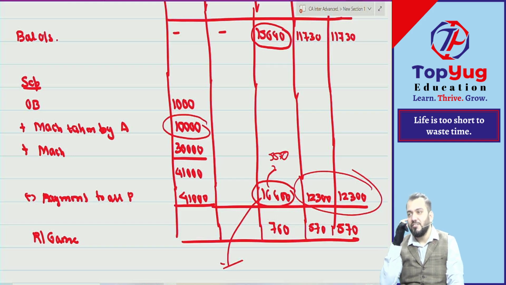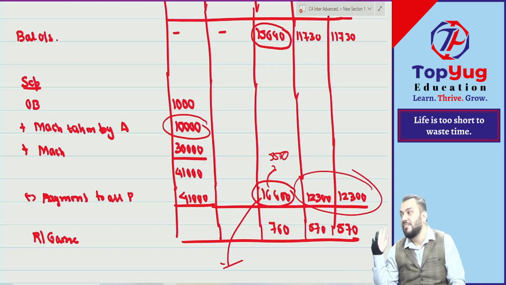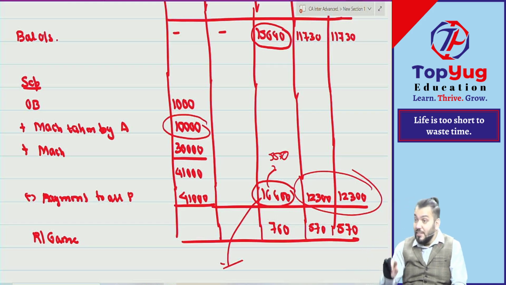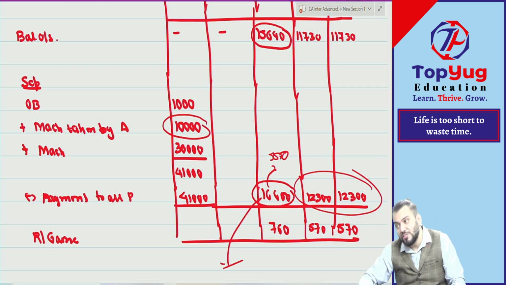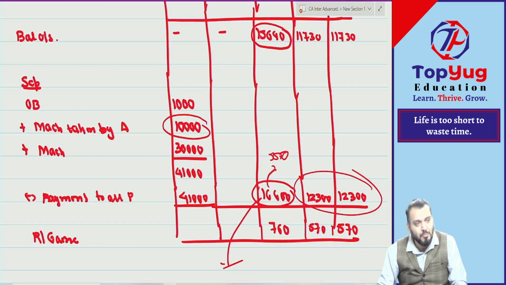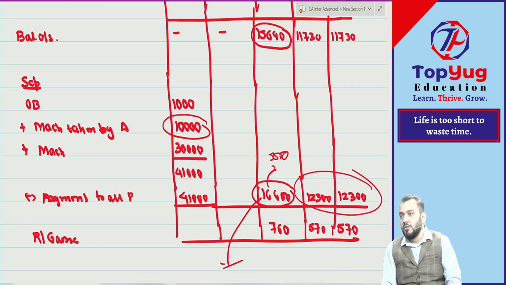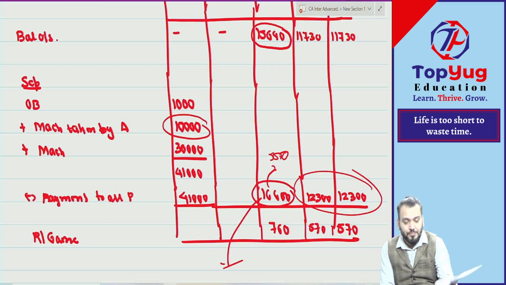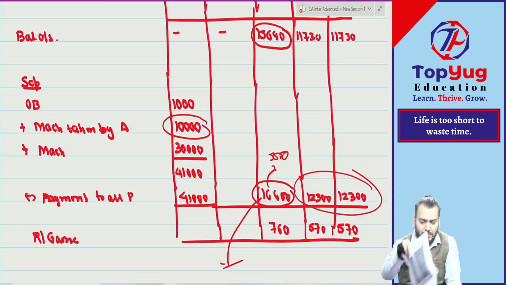Now, of course, we need to understand that whenever there is an insolvent partner, he will not contribute cash. So, are you getting what I am saying? If he will not contribute cash, there will be insolvency loss. Whenever insolvency loss, how to prepare this type of statement by using which method? Maximum loss method. So, one more method is there now. Whenever there are solvent partners, we can use which method? Proportionate capital method. But if there is an insolvent partner, we cannot use proportionate capital method. Then we need to use what? Maximum loss method. That will do tomorrow. Understood? So this chapter is over.